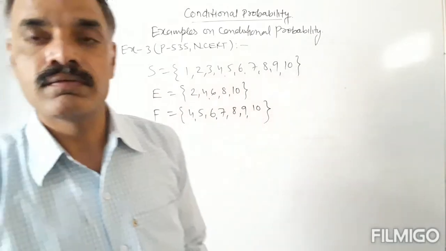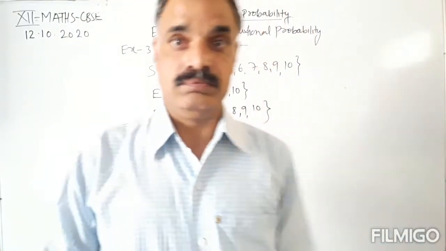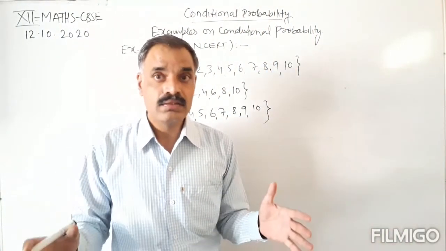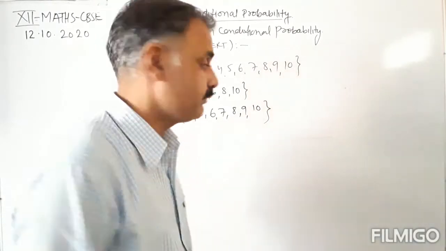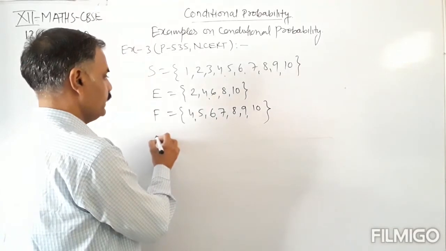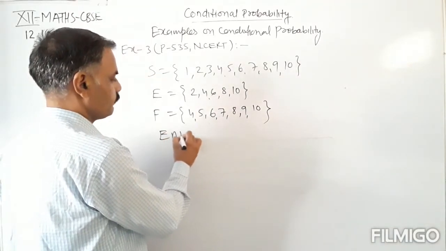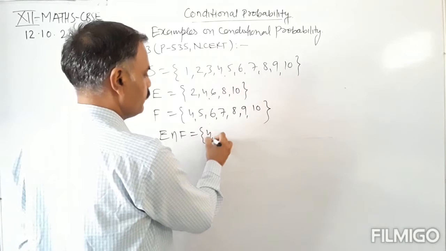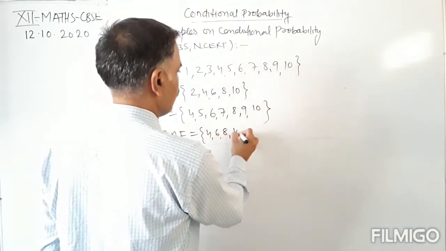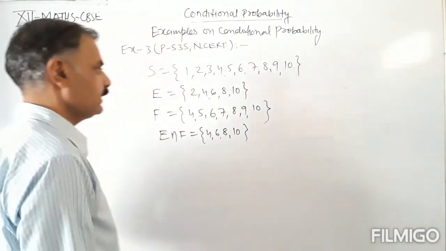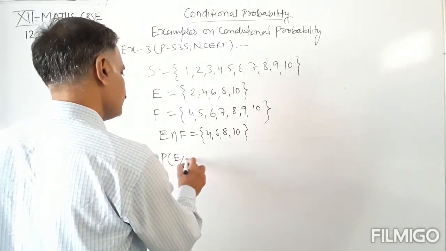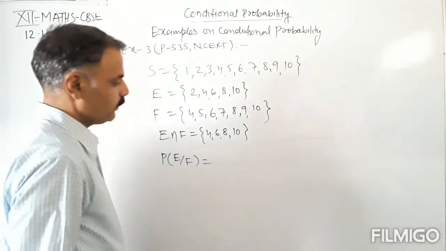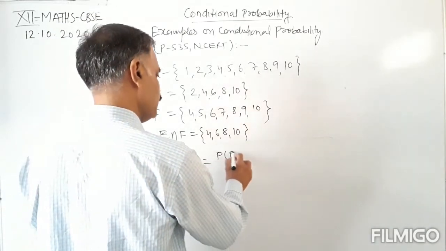Now we have to find P(E|F), the probability of E whenever F is given. So we have to find E intersection F, which is 4, 6, 8 and 10. Now P(E|F) equals P(E intersection F)/P(F) by using the formula of conditional probability.